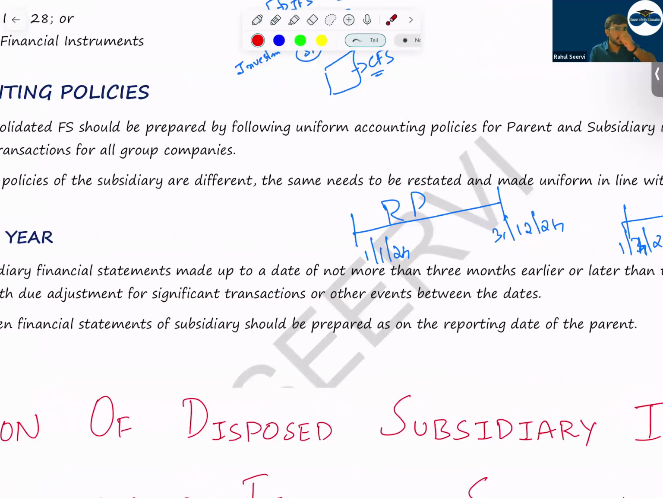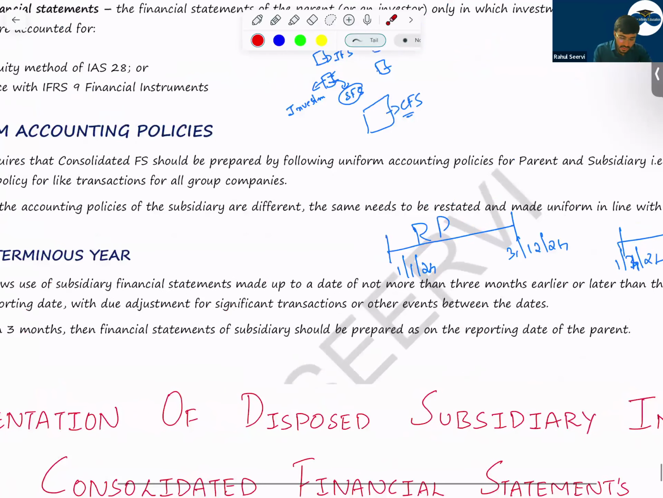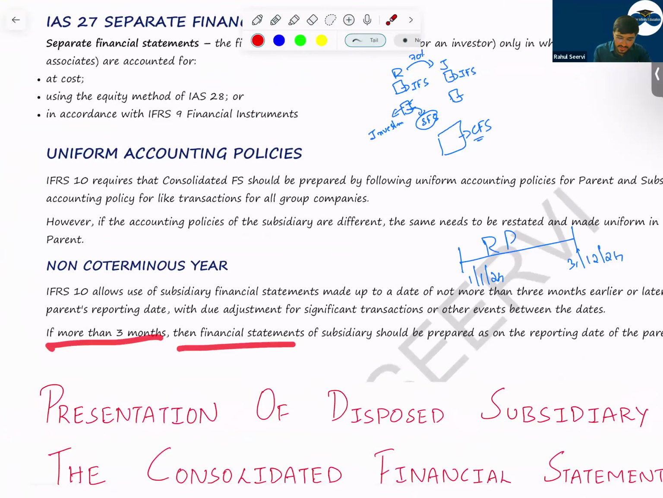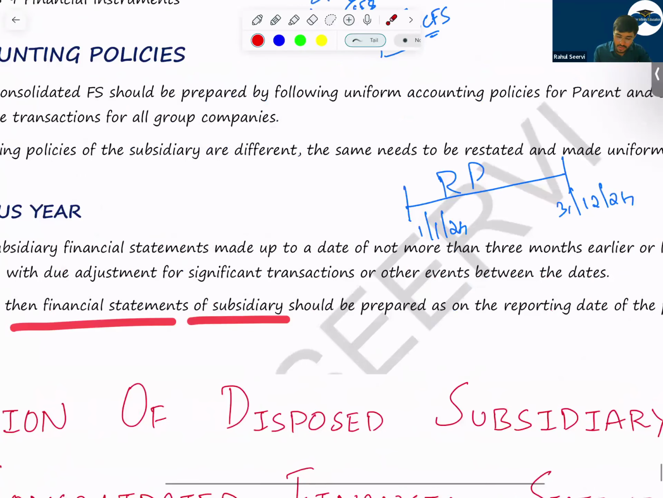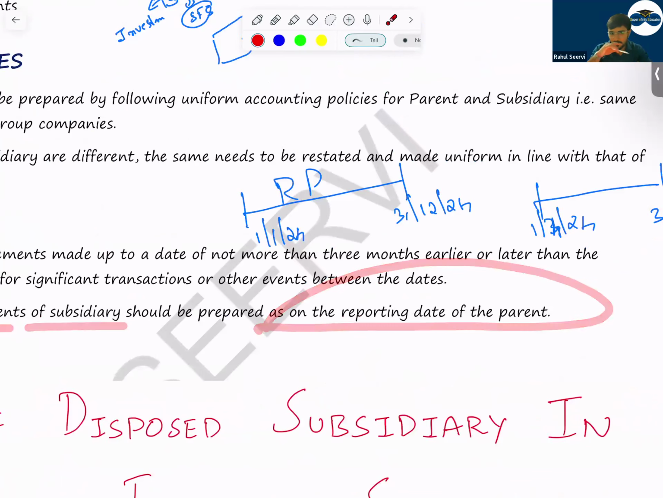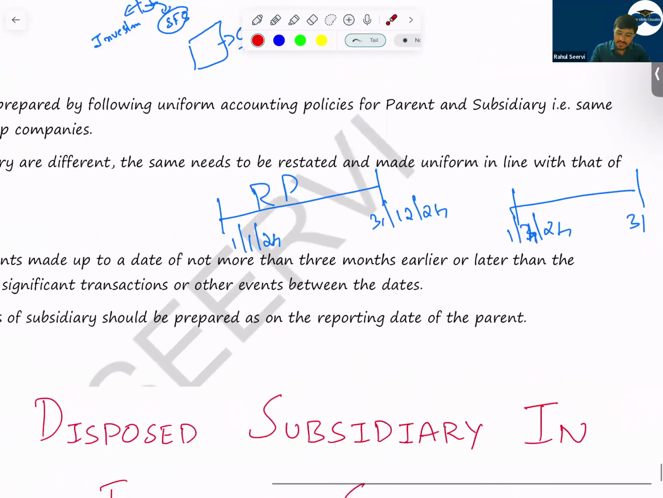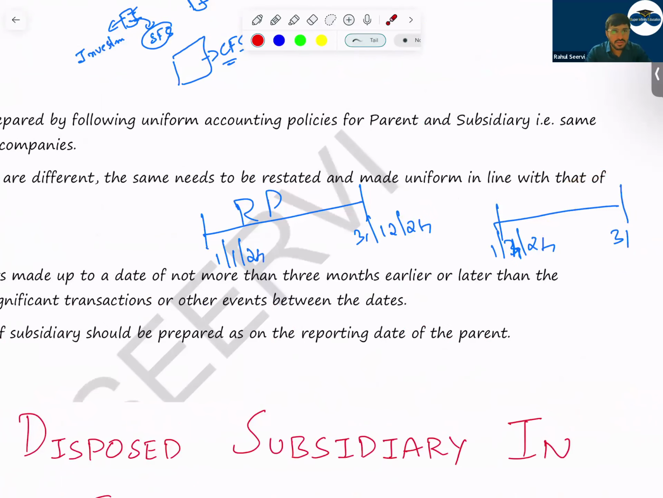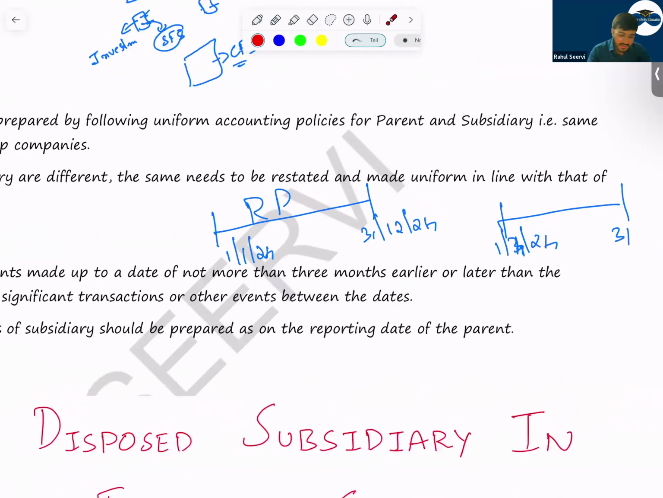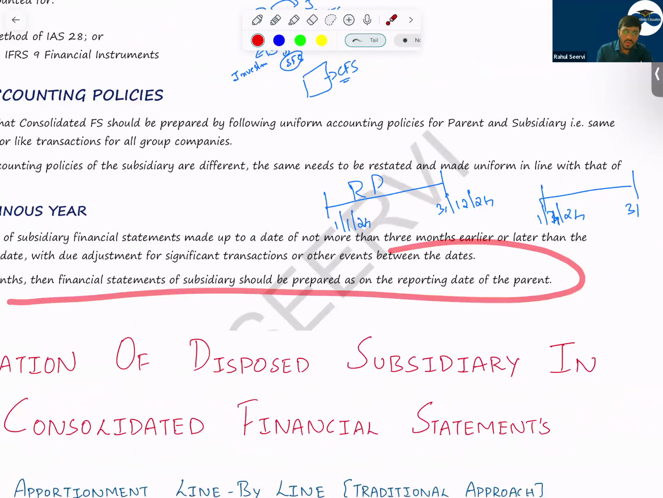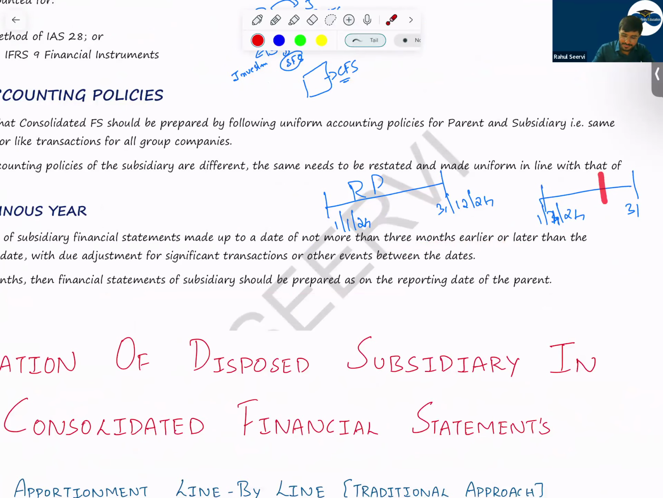So whenever the difference is 3 months, what will you do? You will do the adjustment for significant transactions. If more than 3 months, then the financial statements of subsidiaries should be prepared as on the reporting date of the parent company. So if the difference is 3 months or less, then when you do consolidation, please include the significant transactions. Avoid small transactions. And if it is more than 3 months, then we should only include the 7 months or 6 months profits of the subsidiary company.